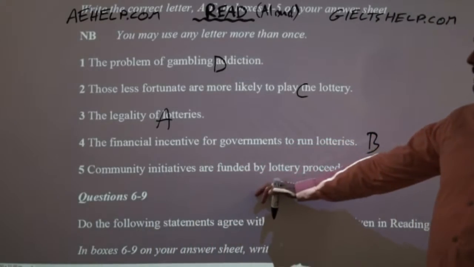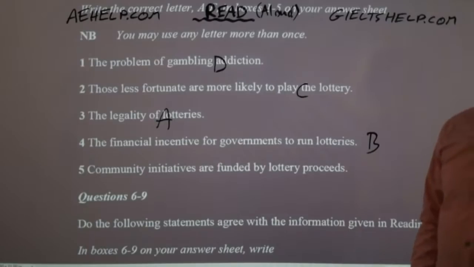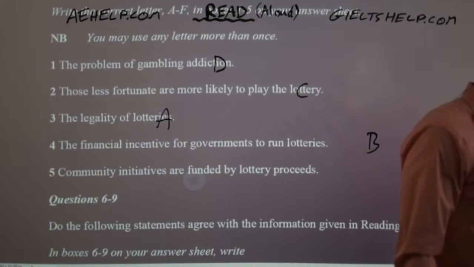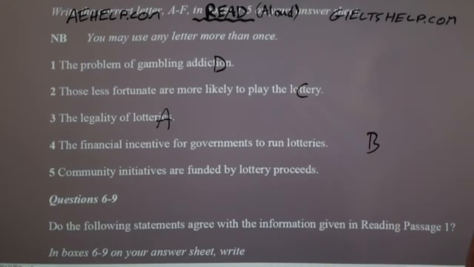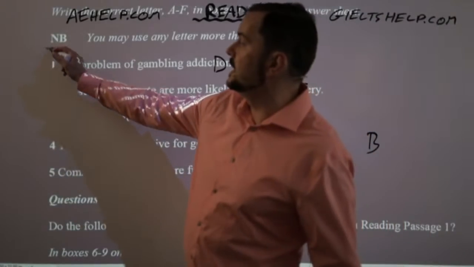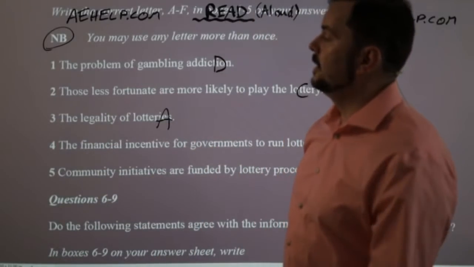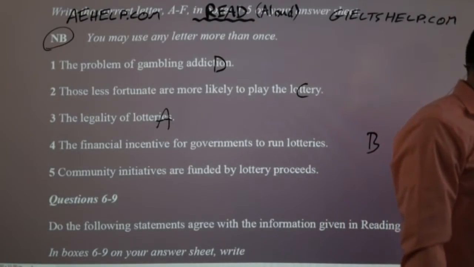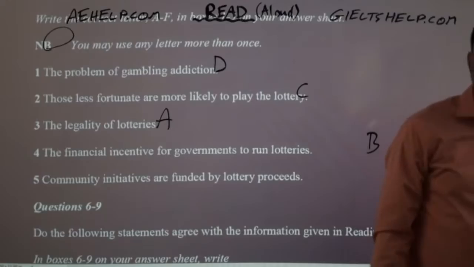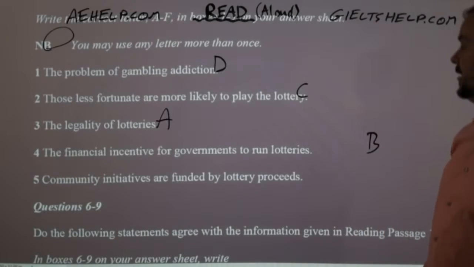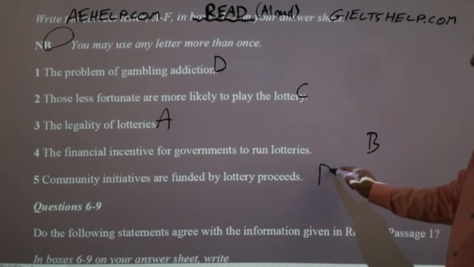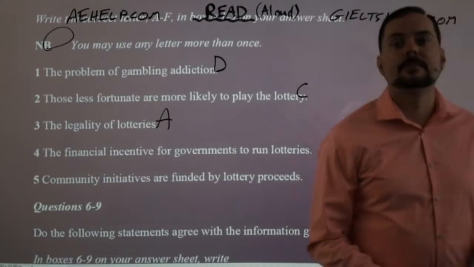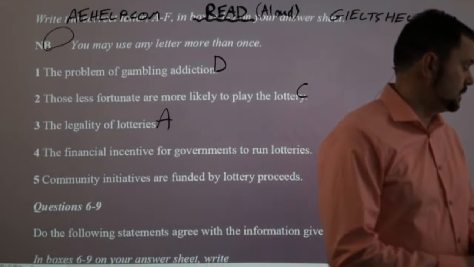Community initiatives are funded by lottery proceeds. Now, that's going to be really easy. Okay. Pay really careful attention to this little bit here for this type of question. You may use any letter more than once. Which one was this? Okay, a lot of you are saying E, but I would go with D myself. Okay, and I'm going to show you why. All right. So check it out.